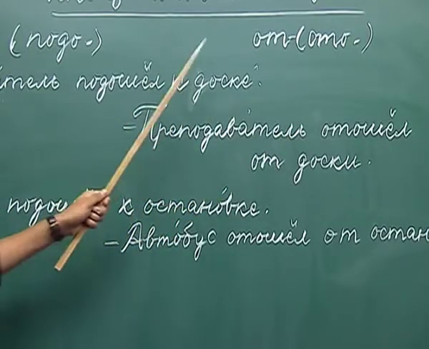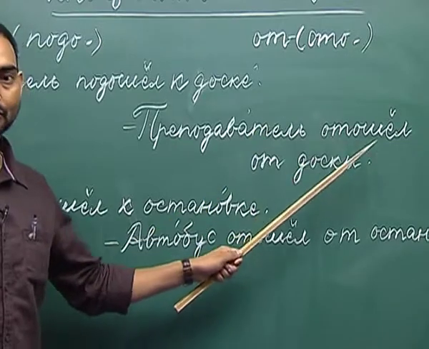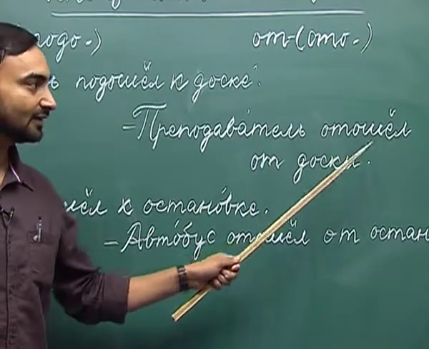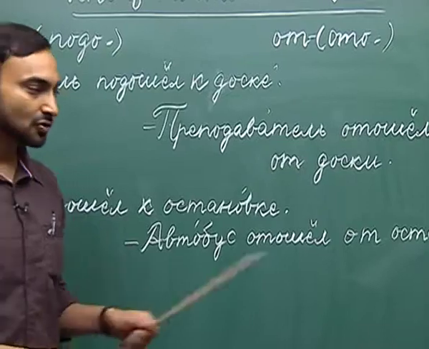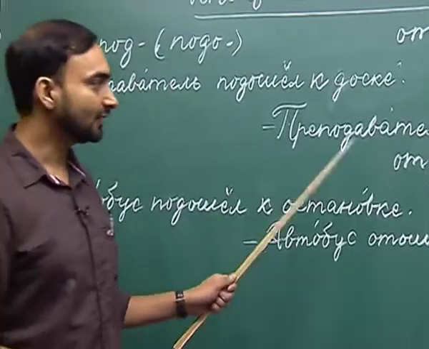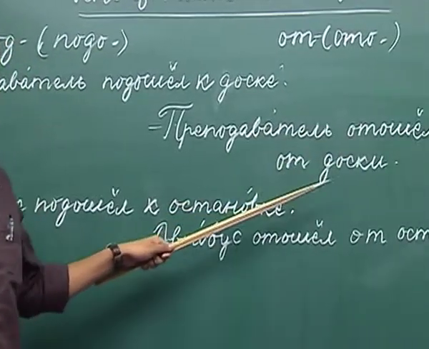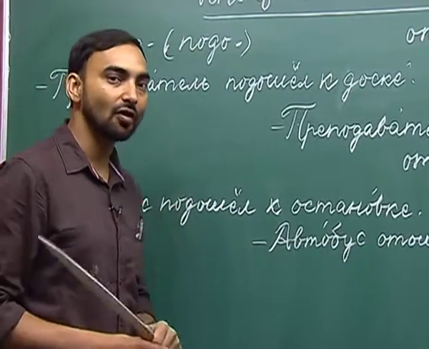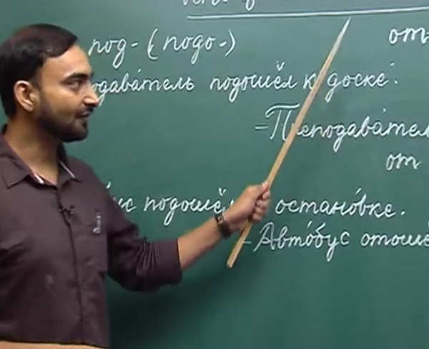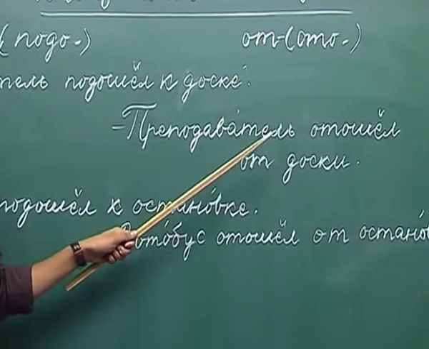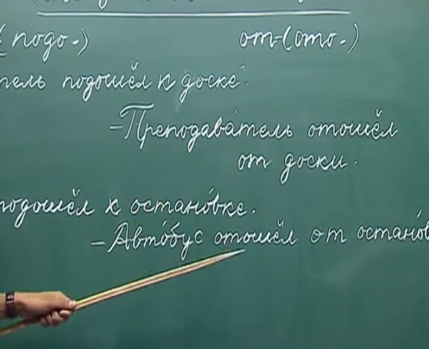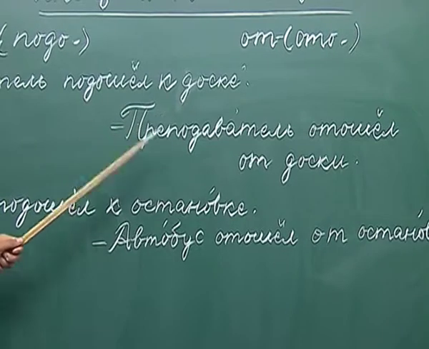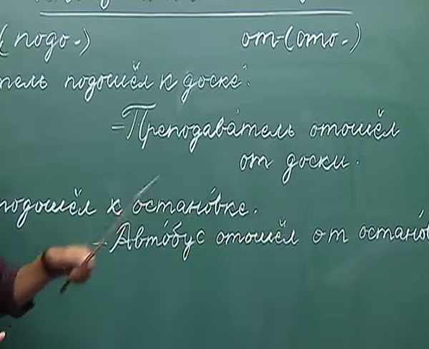We have discussed that when we add at to the verb of motion itchi, it gives us the meaning to move away. So, the teacher moved away from the blackboard. Here we are saying that the teacher moved closer or up to the blackboard, and when we add the prefix at, it gives us the meaning to move away from something. So, the teacher moved away from the blackboard.